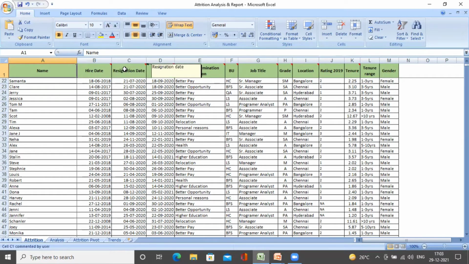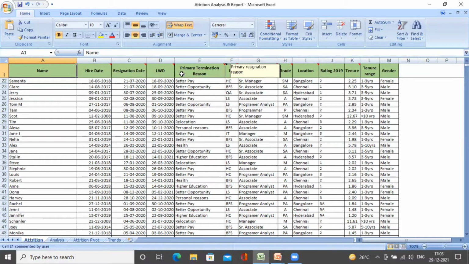The resignation date. Resignation date is the date when the employee expressed his or her willingness to move out of the organization. Based on the organization's notice period policy, whether it could be 1 month, 2 months, or 3 months, the last working date will be decided. Usually a last working date will not fall on a holiday or the weekend, so it is ideally the last working day before the weekend or holiday, if it is.